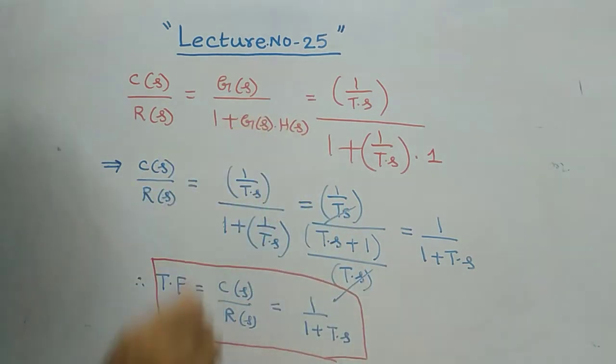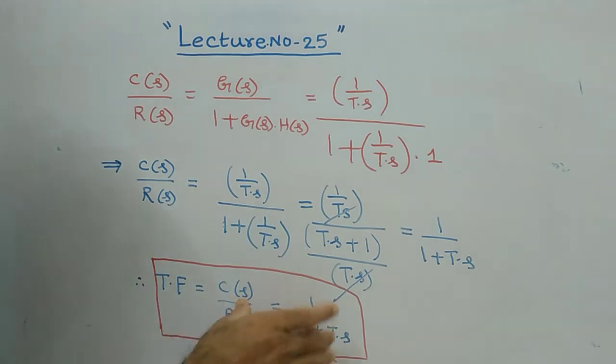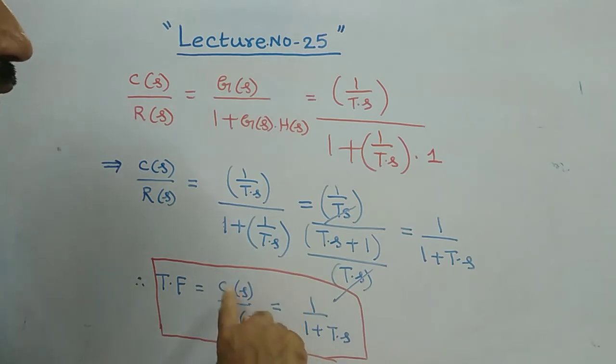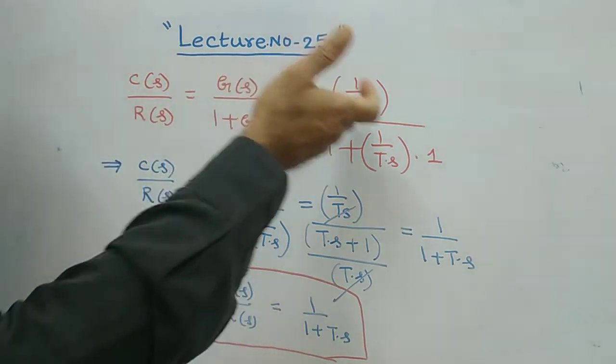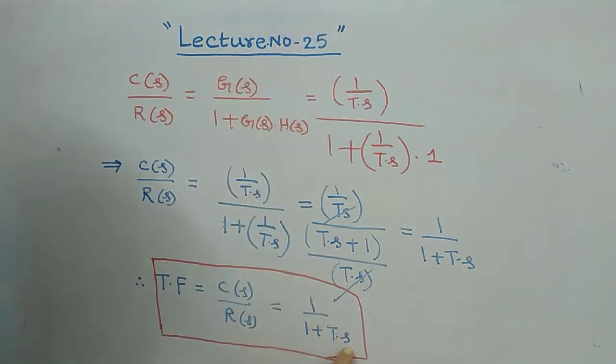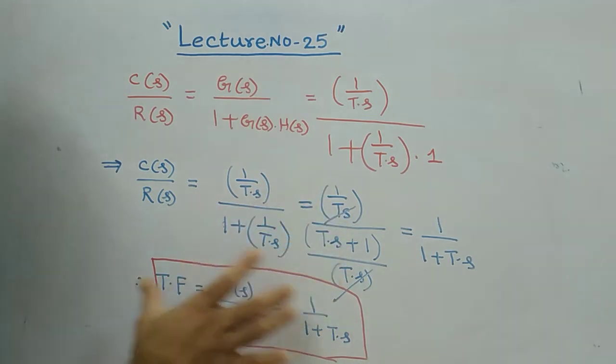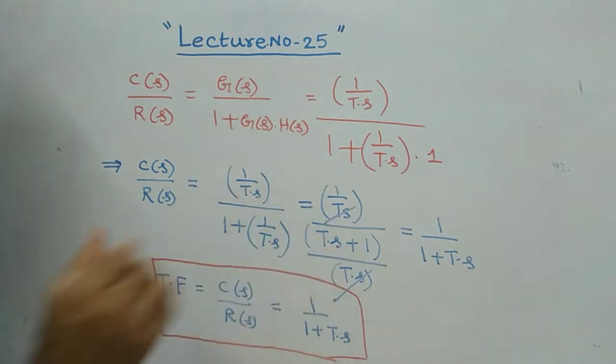which is a very important parameter. In later presentations you will understand what the time constant is. Right now, for understanding, just note this down. C(s)/R(s) is equal to 1/(1 + Ts). All this is in terms of the Laplace transformation only. That's why you have the parameter s, because it is in the form of Laplace transformation.